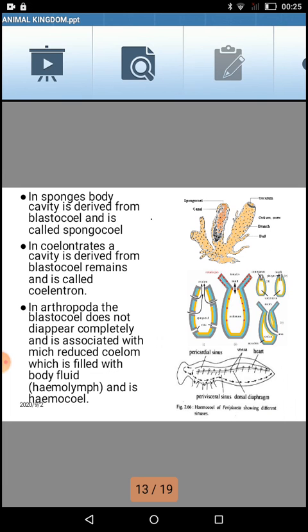And the body cavity is having hemolymph, so cavity means coelom, and they are having the fluid in it, so it will be called as hemocoel. Hemocoel means a coelom containing the fluid inside it. So that is present in case of arthropoda. A little differentiation when we are talking about coelomate organisms.